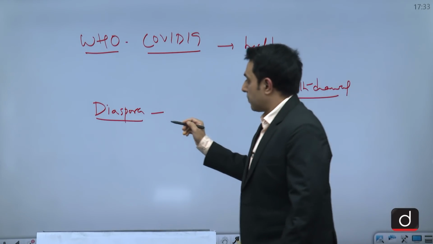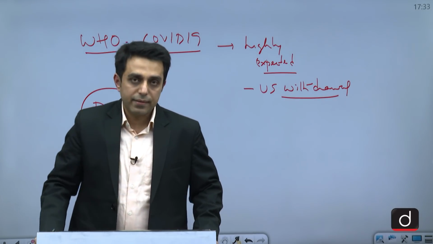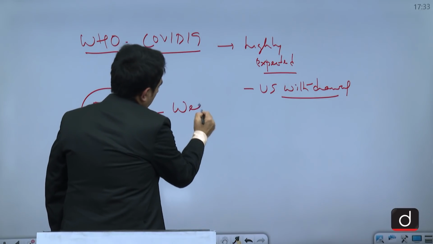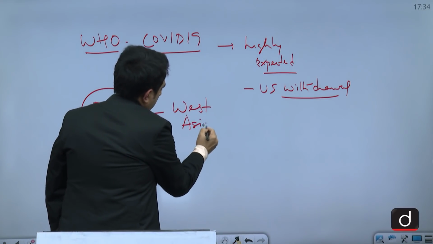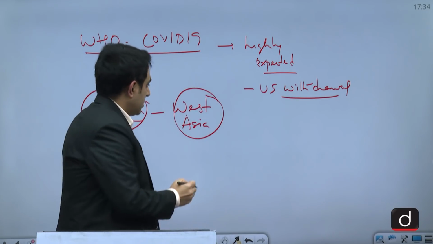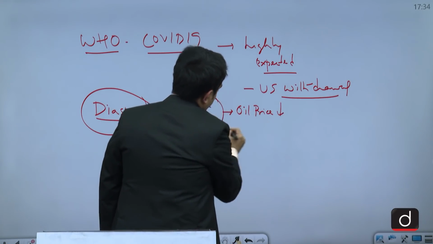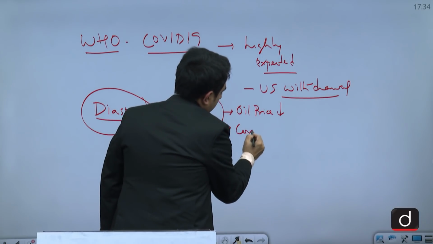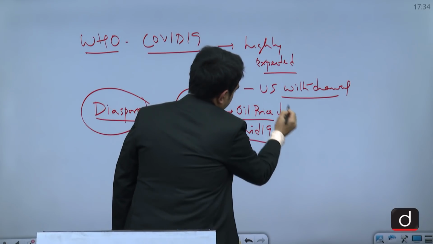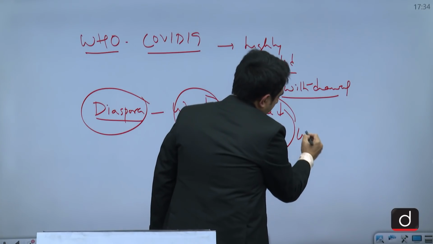But the surprising element here was that because of this COVID-19 crisis, which was more in news and more in focus, it was the diaspora in West Asia who were facing a lot of issues and challenges due to this COVID-19, because in West Asia there was this oil price decline plus this COVID-19 induced lockdown and the slowdown in economy. So both of these factors were impacting the West Asian migrants from India.